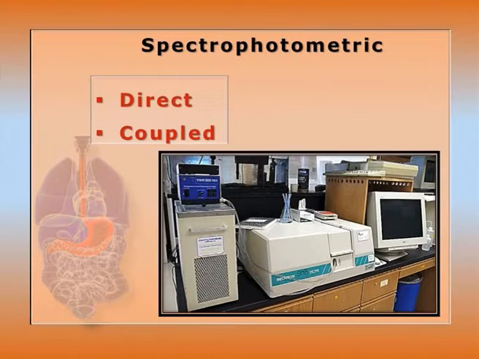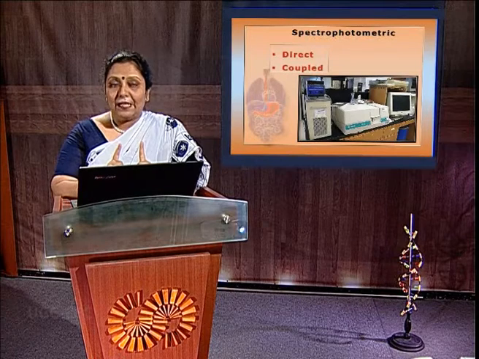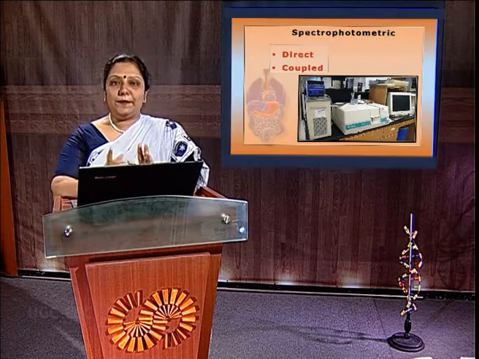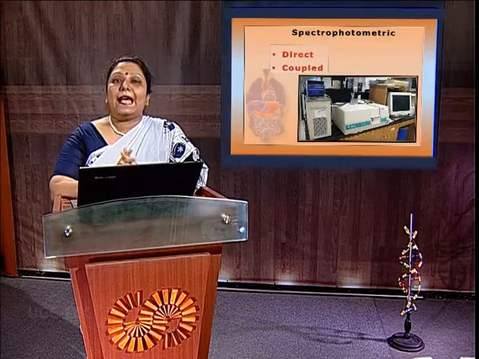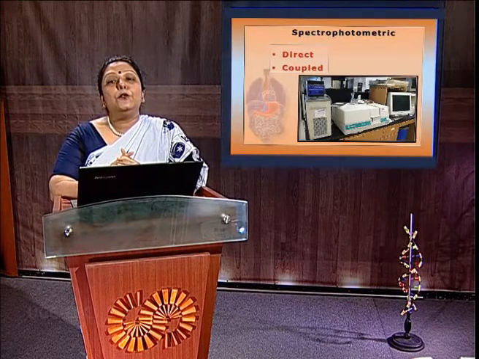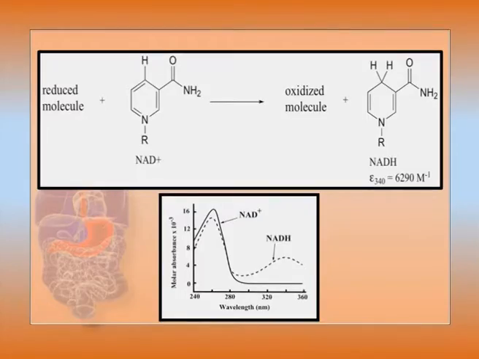But it can also be monitored in the UV range, because in the case of oxidoreductases and dehydrogenases, they always use NADH and NADPH. And these reduced forms, NADH and NADPH, have absorption at UV 340 nanometer. So either an increase or decrease by the reaction can help us know the substrate disappearance or accumulation of the product.